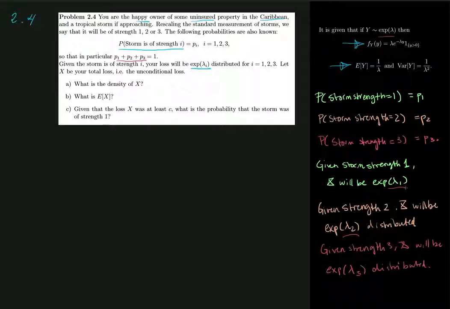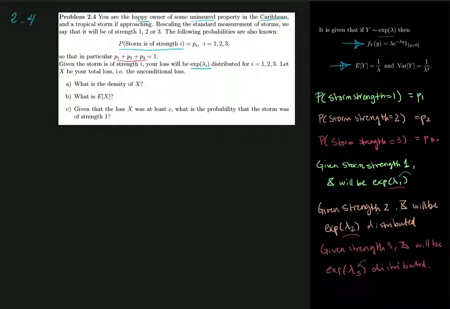Even though this isn't relevant for the exercise, it would make sense to have a bigger value of lambda for the weaker storm and a smaller value of lambda for the stronger storm, because that would mean a lower expected value of damage for the weaker storm and a higher expected value of damage with the higher strength of storm.